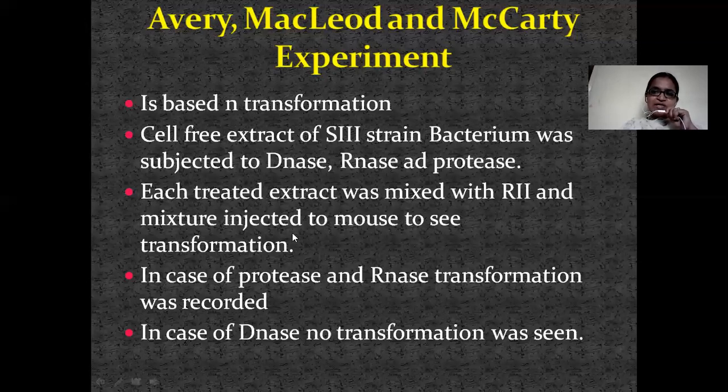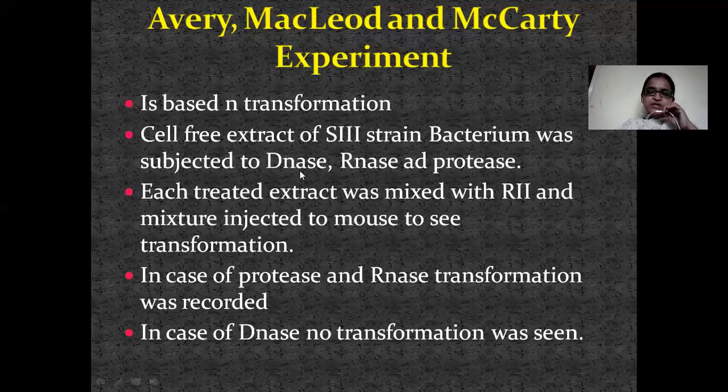As in the previous slide we have seen, whatever medium was there wherever the transformation was taking place, they removed the cells after a particular time, and the remaining solution was treated with these three enzymes in a sequence.